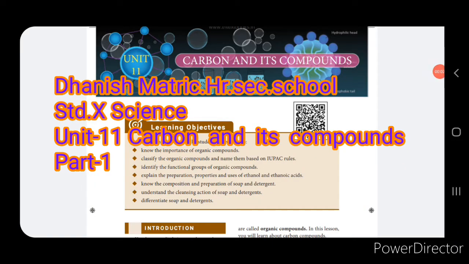Welcome to science session for class 10. And today we are going to see an important lesson and a very interesting lesson. That is unit 11, carbon and compounds. I said this lesson is very, very important because this will give you the basic fundamentals regarding the carbon and compound, and this will be very useful when you go to the standard science group. And see that you write the formulas.